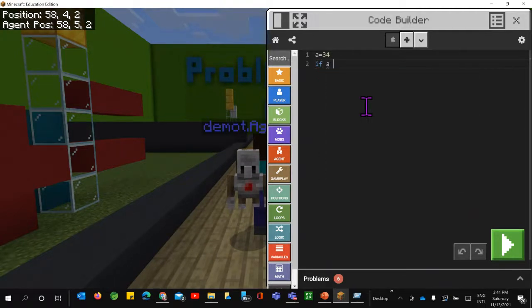Now, if A modulo, here we are going to take the remainder, if it is absolutely divisible by 2, and we can use the double equals, because here we are just going to check the equality. If the remainder is 0. In most of the programming languages that we use, we were using the semicolon as the terminator of a particular step. So here we need to use the colon. Now press enter.